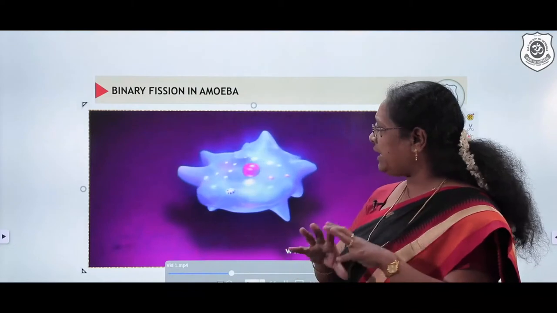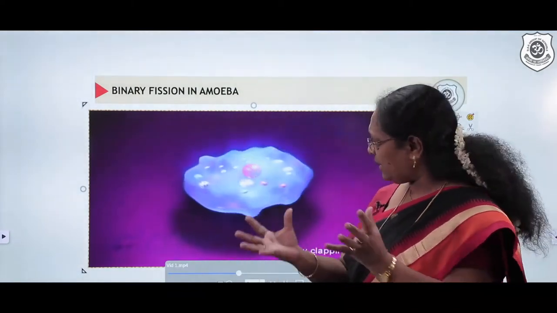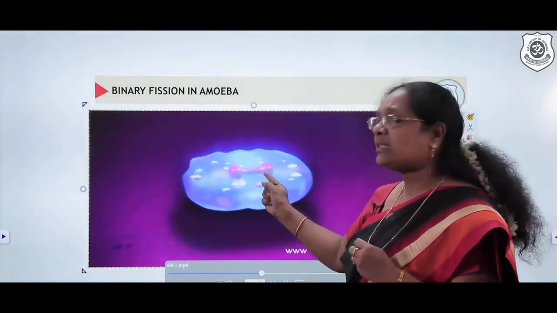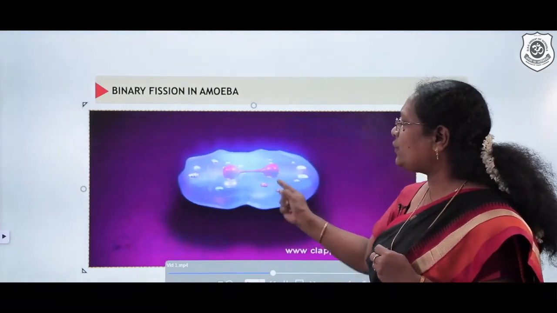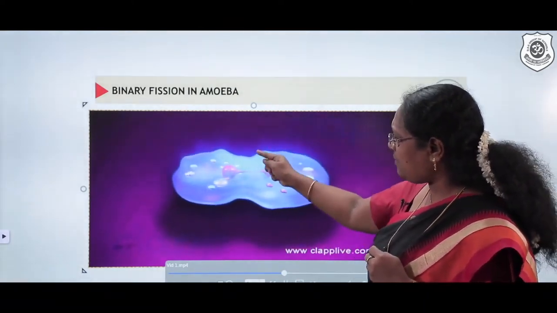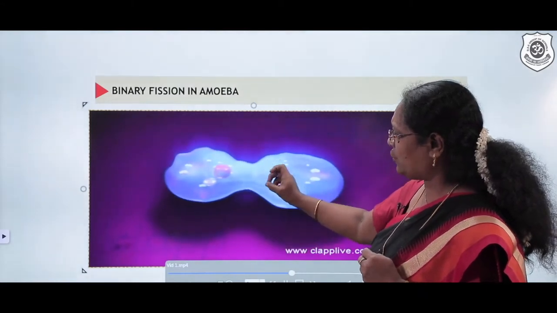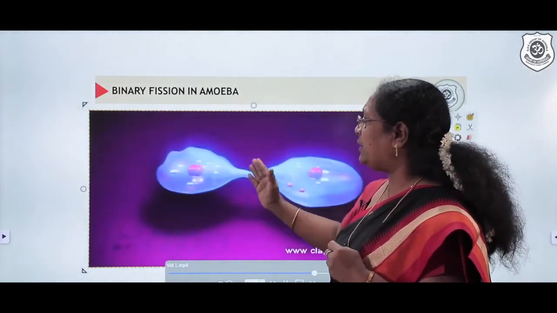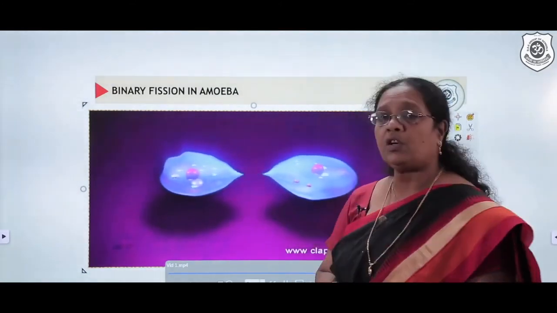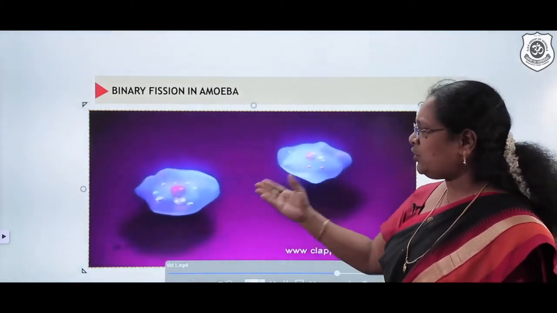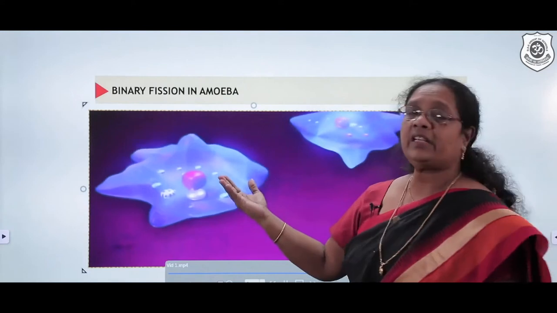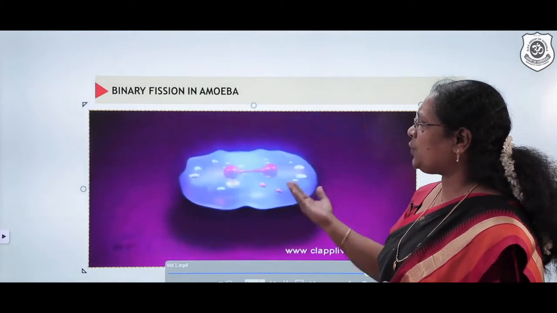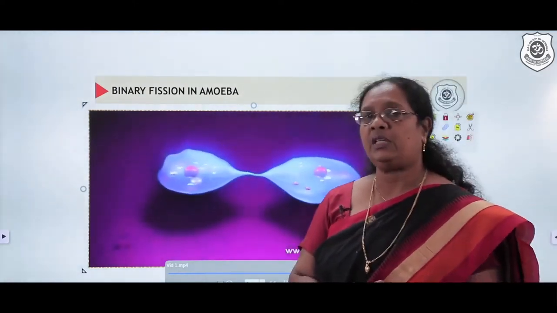What happens first? The very first step is that they have a lot of pseudopodia because they are irregular in shape. They combine and try to form a spherical shape. Slowly you observe the nucleus dividing. We call that karyokinesis. Then you observe the cell membrane showing a constriction and trying to divide the 2 cells. This division of cytoplasm is what we call cytokinesis. 2 daughter cells are formed. They also look exactly like the parent cell, with not much variation. That is what we observe in binary fission in amoeba.